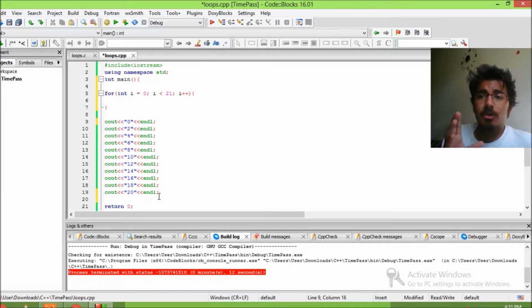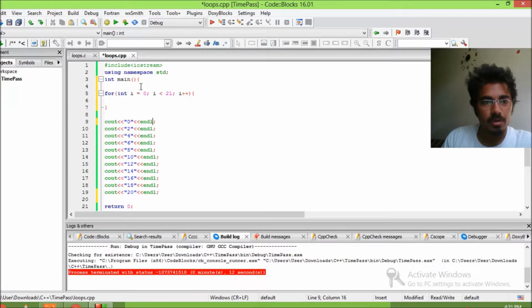When you talk about loops, loops are made for this purpose. The main purpose of a loop is to minimize the amount of code you are writing. So whenever you feel you are repeating some kind of code, you should think about a loop. Can I use a loop? Well, this might sound confusing. What the heck are you talking about, loops? So first of all, let's talk about loops.